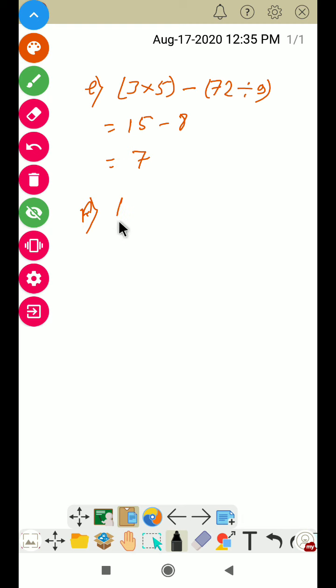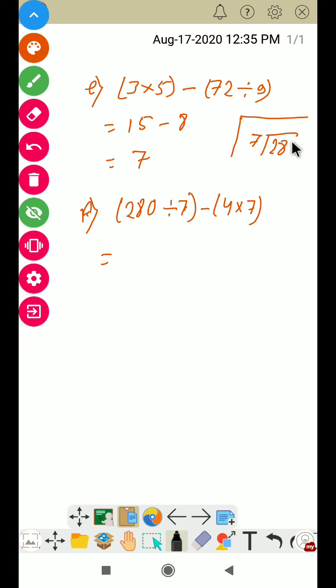Now go to question number F. Question number F is given: 280 divided by 7 minus 4 into 7. Here 280 by 7 is given, so do the division in rough. 7 into 280: you know that 4 sevens are 28, so 0 is left, and 7 zeros are 0.